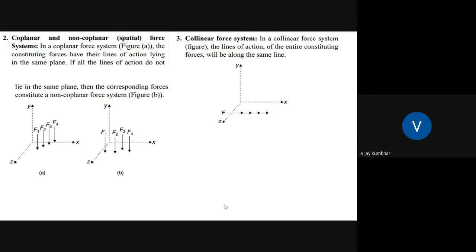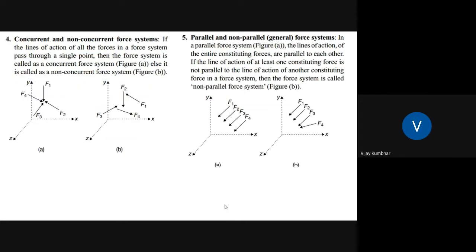Then collinear forces, which act in the same line, are called collinear forces. Then concurrent forces, which act at a single point or through a single point, are called concurrent forces, and this system is called a concurrent force system. And if the forces do not act at a single point, then it can be treated as a non-concurrent force system. You can observe in the second figure, figure B, it will be non-concurrent forces, and parallel and non-parallel